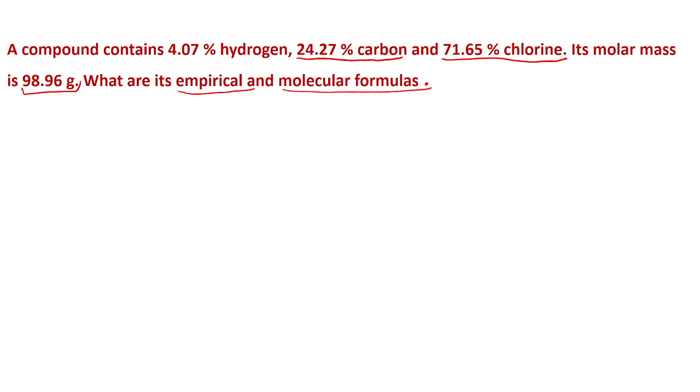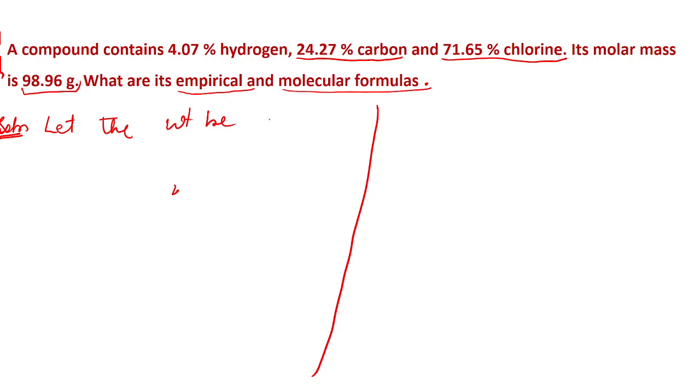So now how to begin this one? The first step is that since all the elements are given in terms of percentage, let's write the solution here. First of all, we will assume that the total weight, the amount of compound that is given to us, be 100 gram.